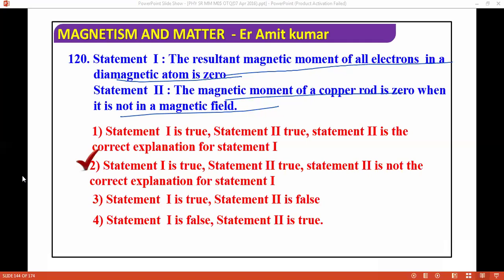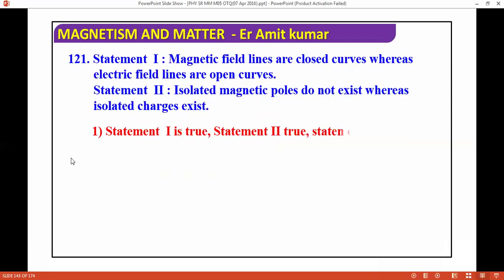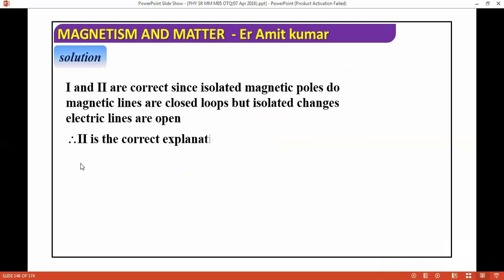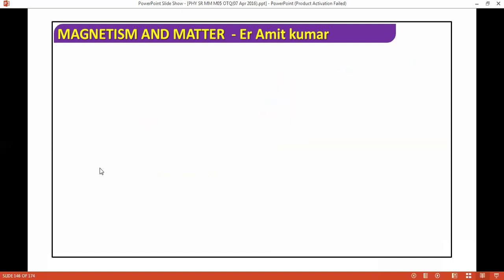Next question. The magnetic field lines are closed curves, whereas electric field lines are open curves. Isolated magnetic poles do not exist, whereas isolated charges exist. What is the correct answer? The first and second are correct. Since isolated magnetic poles do not exist, the magnetic lines are closed loops, but isolated charges can exist, so electric lines are open. So the second is the correct explanation of the first. Answer is one.